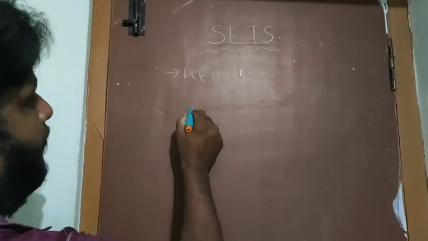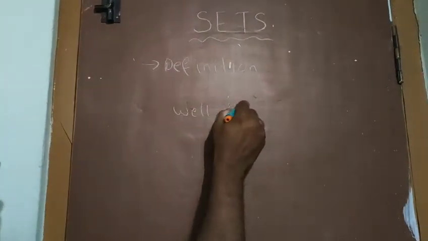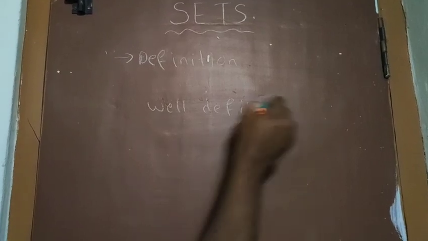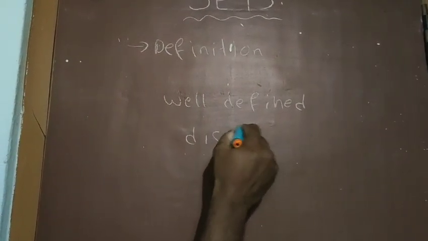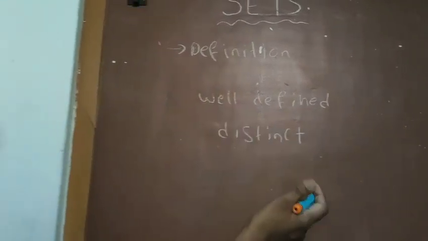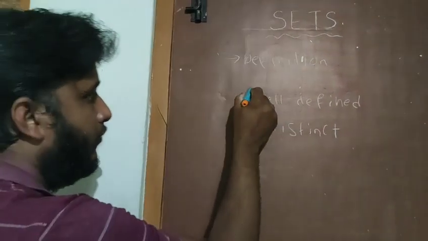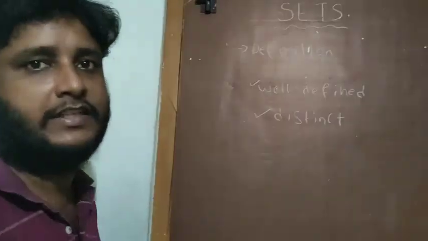I am repeating one more time: a collection of well-defined objects is called a set. Here two words are very important, that is well-defined and distinct. Before going to discuss this, you have to know what is the meaning of well-defined and what is the meaning of distinct.